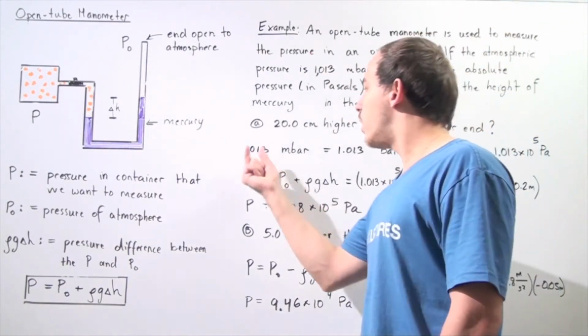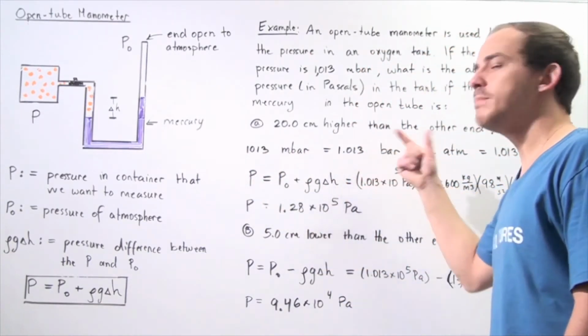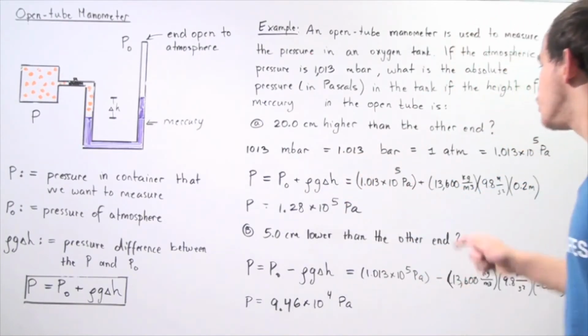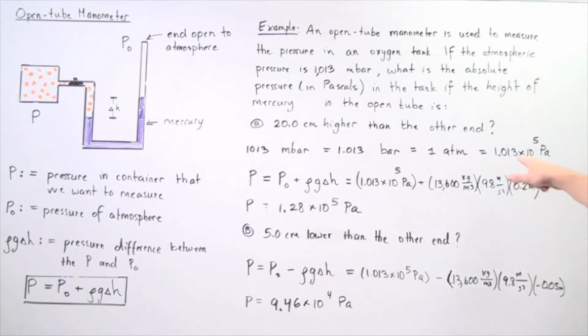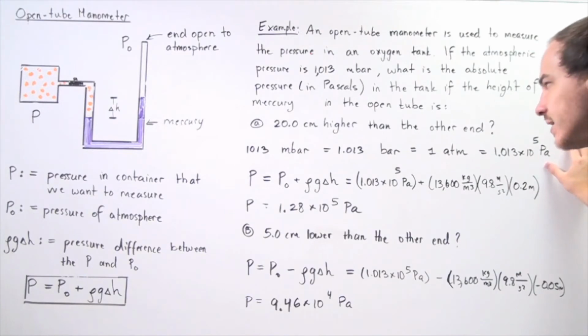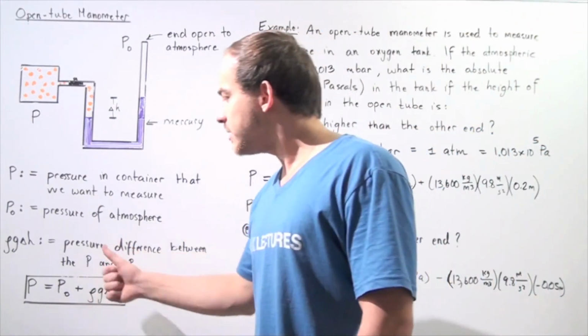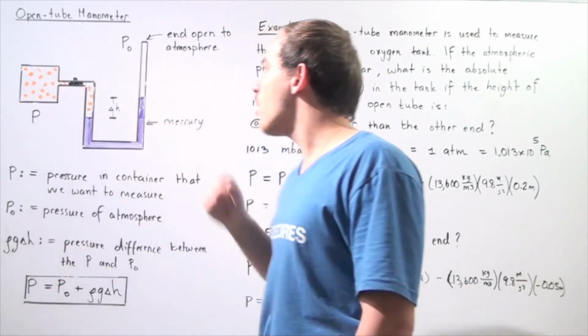Recall that 1013 millibars is simply 1.013 bars. And 1.013 bars is equal to 1 atmospheric pressure, which is in turn equal to 1.013 times 10 to the 5 pascals.